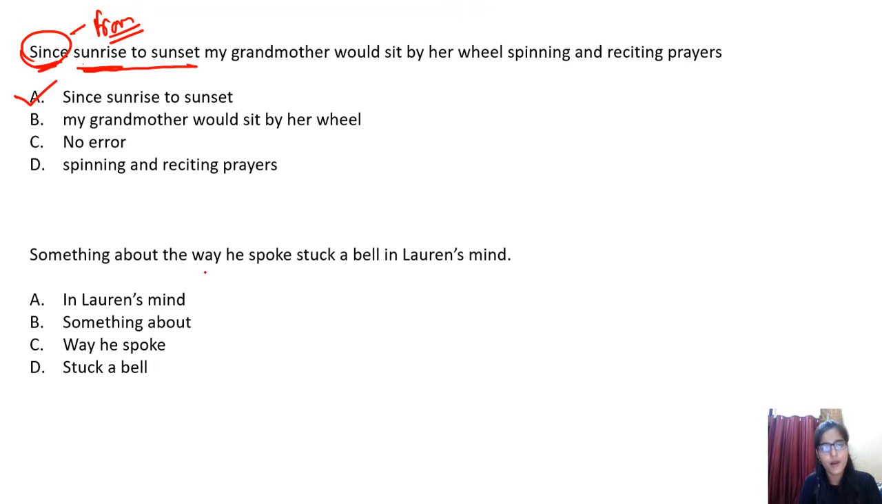Okay. Something about the way he spoke struck a bell in Lauren. Struck means, first of all, you should be aware of the word. Stuck means I got stuck in a problem, like something is causing some sort of trouble for you, right? So "the way he spoke struck a bell" doesn't make sense. So where's the error in that particular sentence? "Struck a bell." Here it should be "rang a bell." So the way he spoke rang a bell in Lawrence's mind. That should be the correct thing. So "struck a bell" is not correct. So option D will be the correct answer.